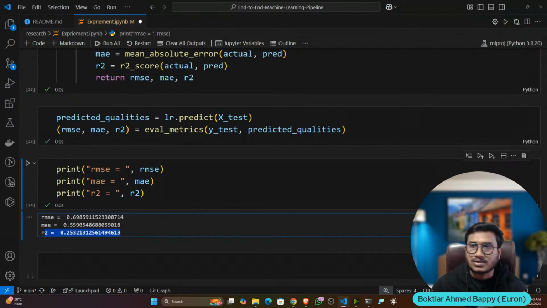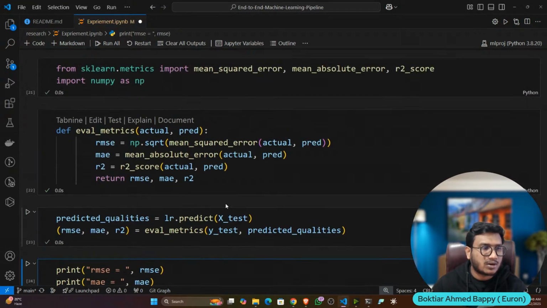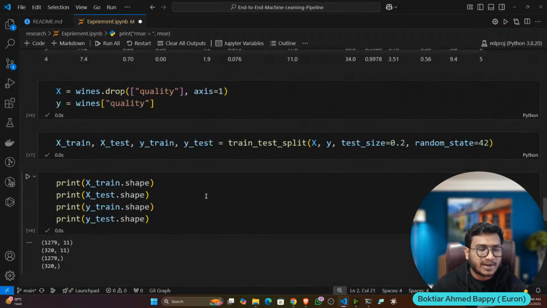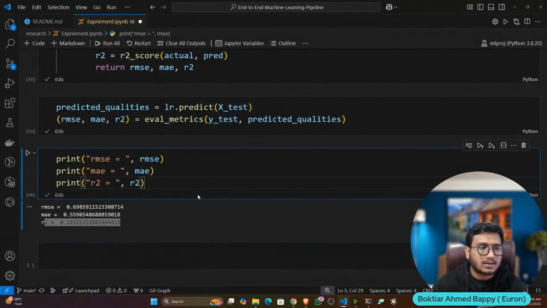I got 25%. Now I can say this model is not good, because a lot of pre-processing can be applied. But as of now, let's consider we have trained one model and these are the metrics we are getting from the model. Now we'll see how we can convert it to a pipeline.